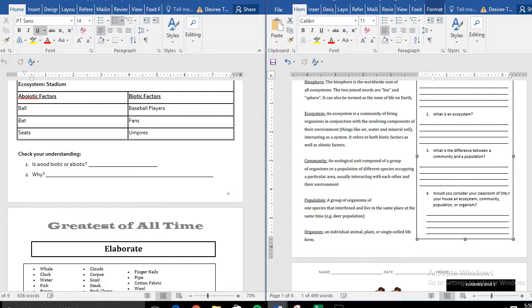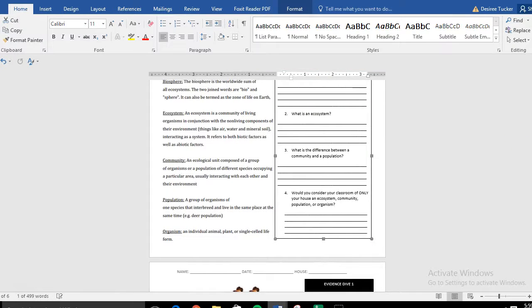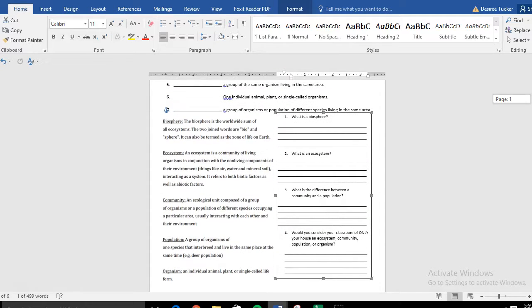Awesome. That looks like this. So what I want you to do right now is, silent and solo on your own, answer each of these questions. What is a biosphere? What is an ecosystem? What is the difference between a community and a population? Would you consider your classroom or your house an ecosystem, community, population, or organism? And then tell me why. You have 4 minutes to complete that.